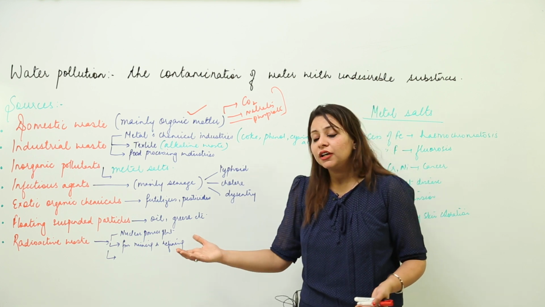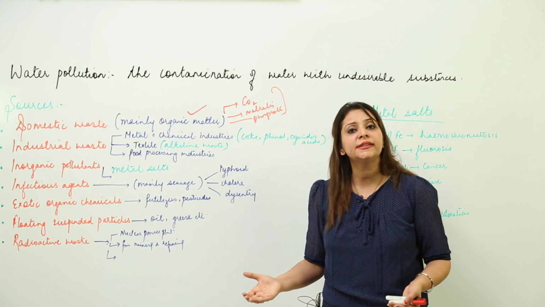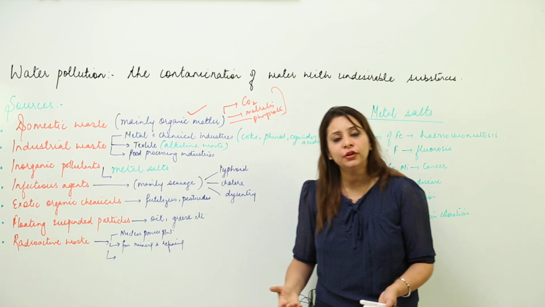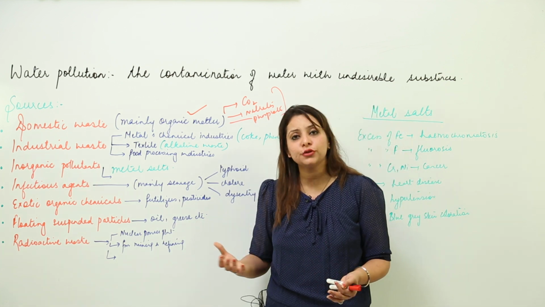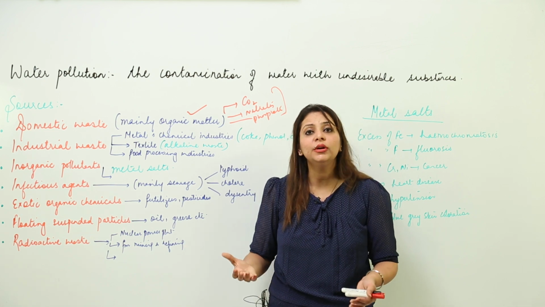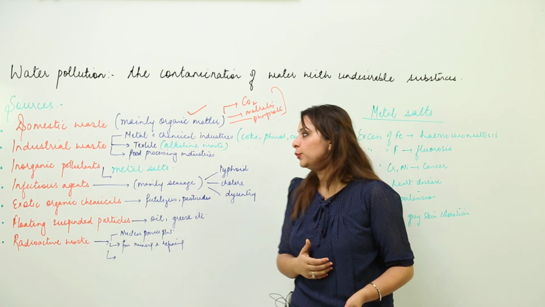Even the aquatic life and the aquatic plants present in the water bodies don't need that. Similarly, food processing waste is also harmful, because it alters the pH of the water by adding certain acids or bases into it. We don't need that. So this is how industries are polluting the water bodies.